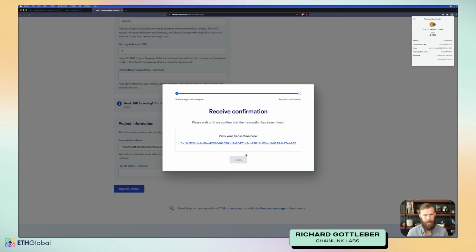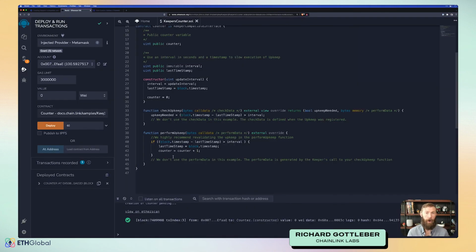I often get questions about upkeep and how we can ensure that someone doesn't call perform upkeep other than the keeper. In my mind, one thing to keep in note is best practice: why wouldn't you want someone else to call perform upkeep? That's going to be the function that costs gas. If someone else wants to pay my utility bill for me, awesome, let them do it. But make sure that you have your perform upkeep set up in a way that it will not be a problem if someone else calls it or if it's called repeatedly.